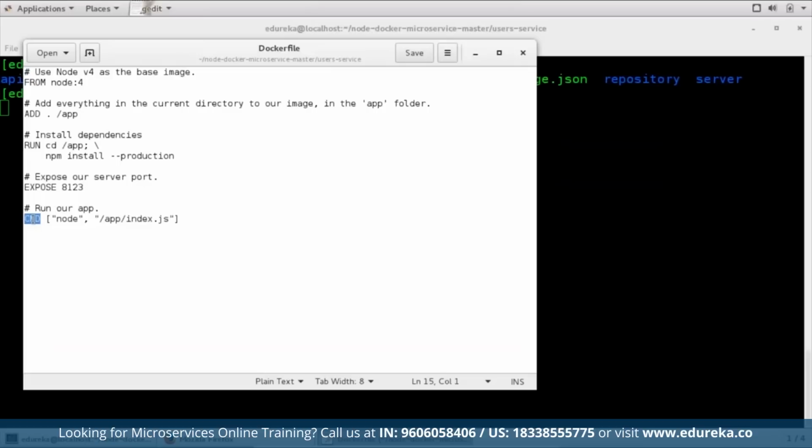Then we have made use of the ADD command to copy everything. You can see that we have an ADD command here. It copies everything in the current directory to a folder in the container called app. We then use RUN to run a command in this image, which installs our modules. Finally, we expose the server port 8123, telling Docker we intend to support inbound connections on 8123, then run our server code. So this is how our Dockerfile looks. Now let me close it.